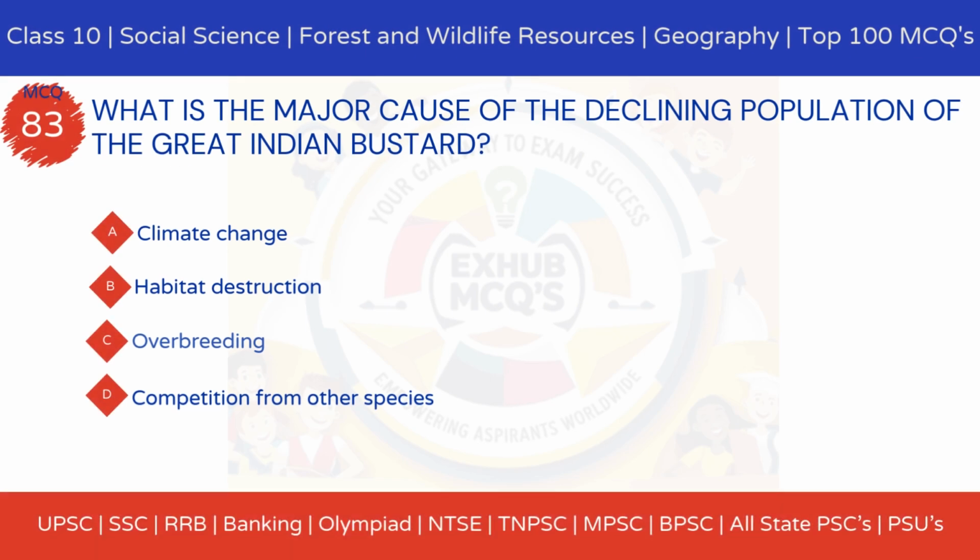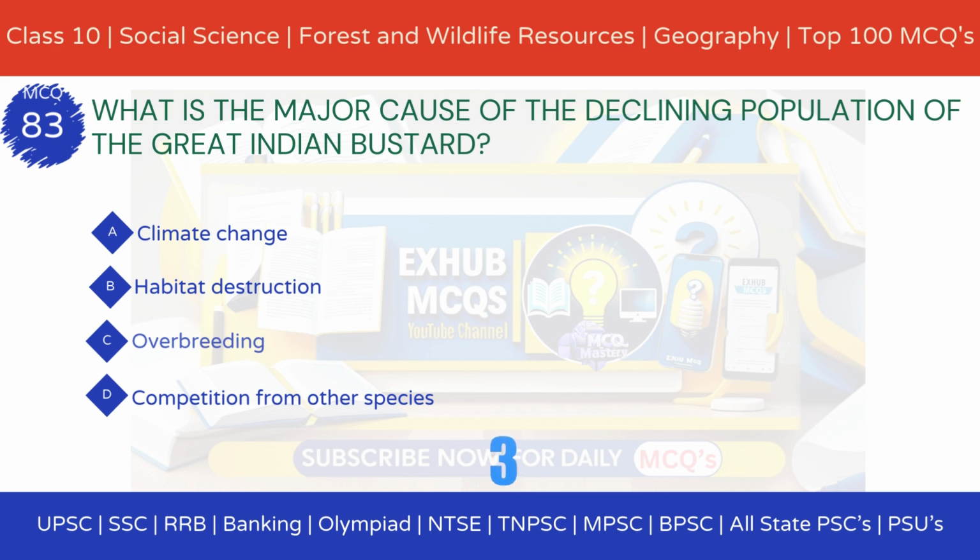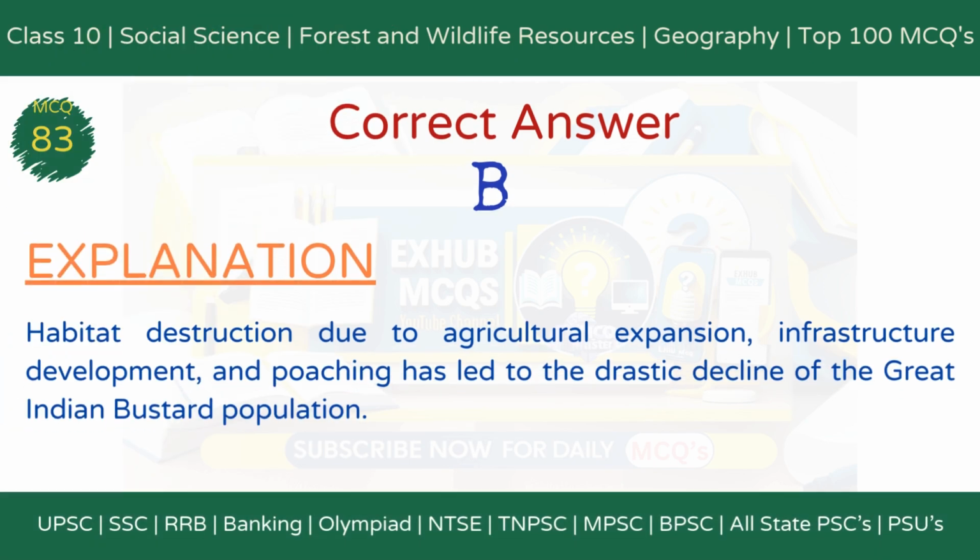MCQ 83. What is the major cause of the declining population of the Great Indian Bustard? Option A, climate change. Option B, habitat destruction. Option C, overbreeding. Option D, competition from other species. The correct answer is option B, habitat destruction. Explanation: Habitat destruction due to agricultural expansion, infrastructure development, and poaching has led to the drastic decline of the Great Indian Bustard population.